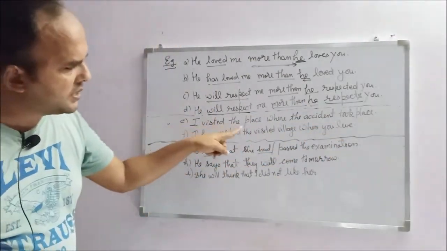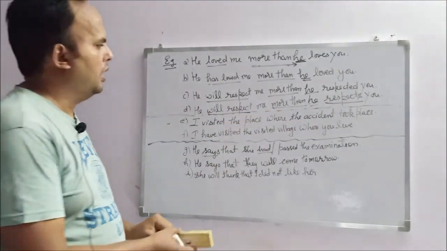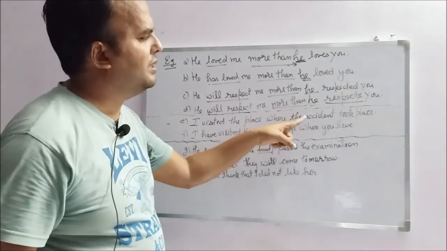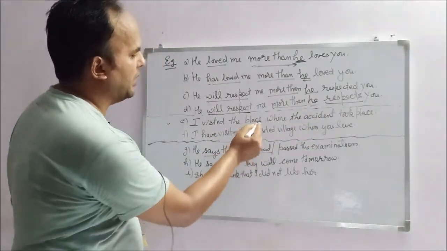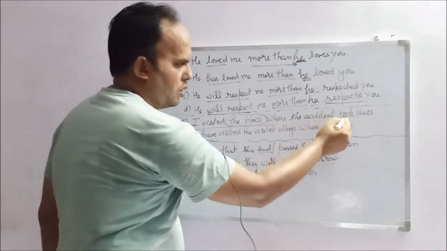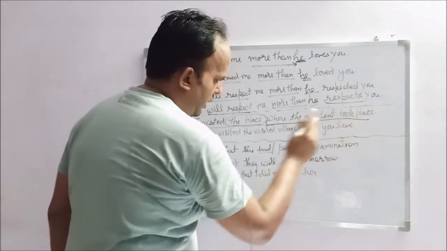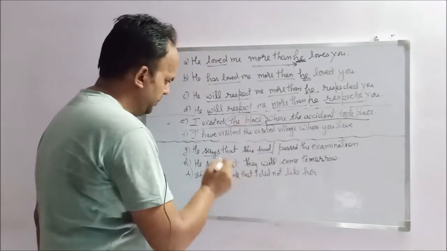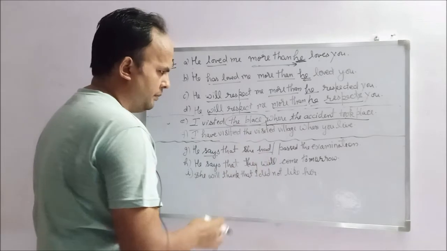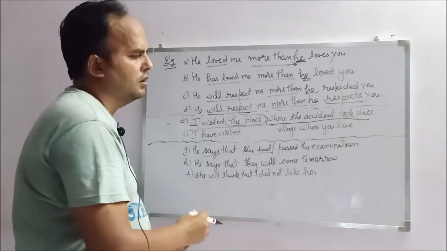Second, I visited the place where the accident took place. I visited the place where the accident took place. Place is a noun, and the clause clarifies the quality of the noun.